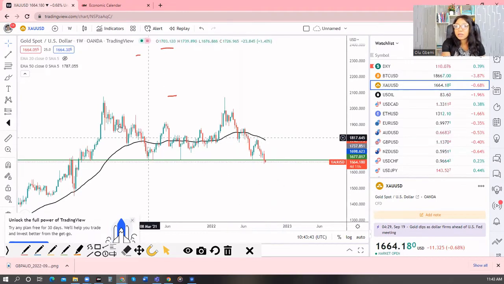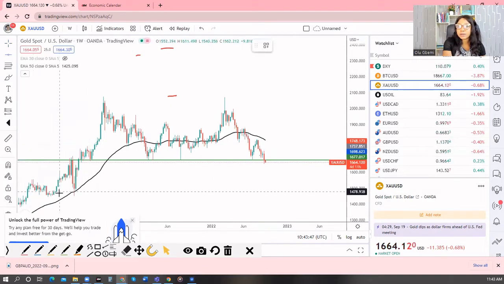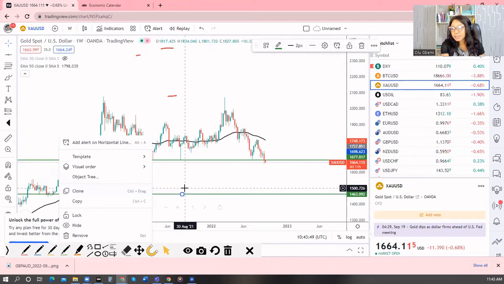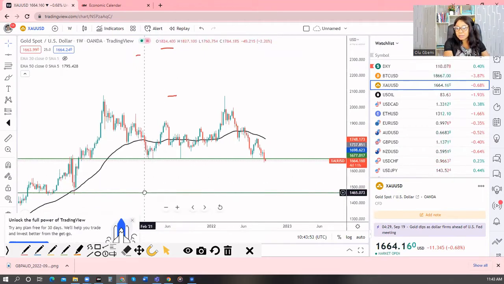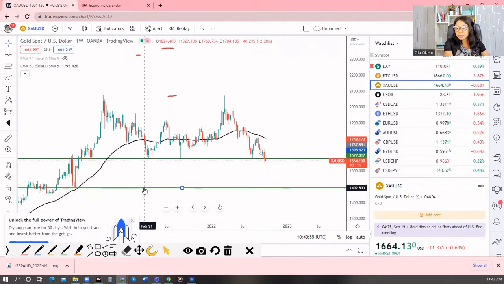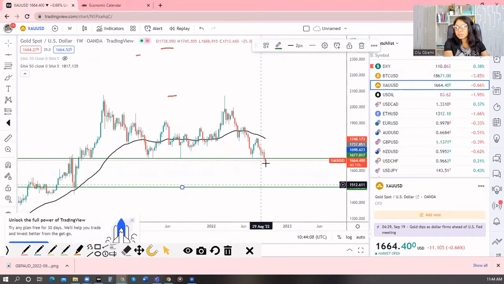We may see gold getting to this support and breaking back to the upside big time, or maybe this area, because you see that was where we had this engulfing bullish candle moving from. So it is possible that gold gets there again this time around, and we see some big movement, or at least some movement to the upside. Okay, so that's where it is.